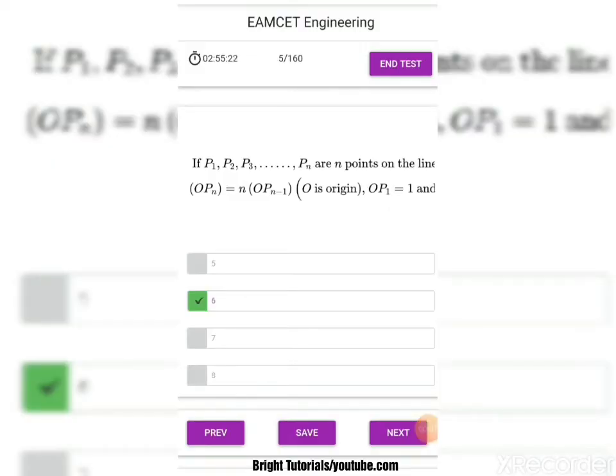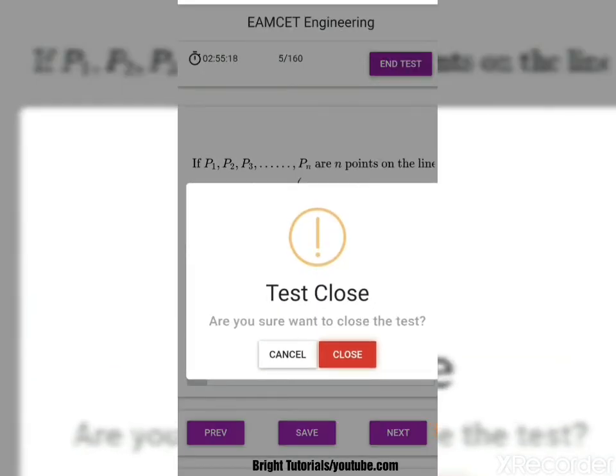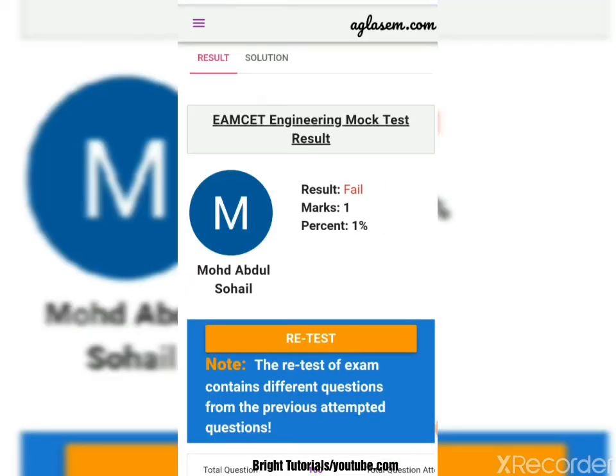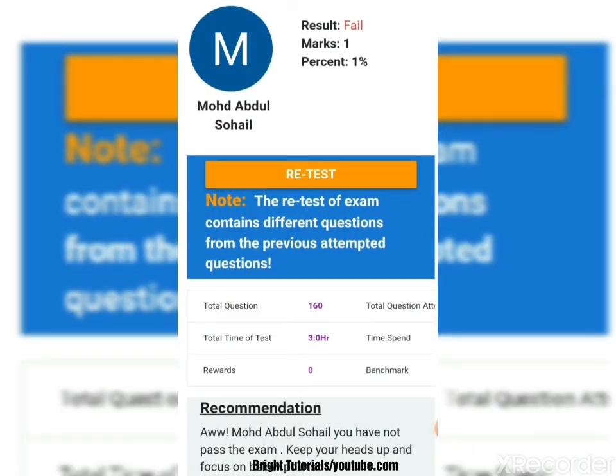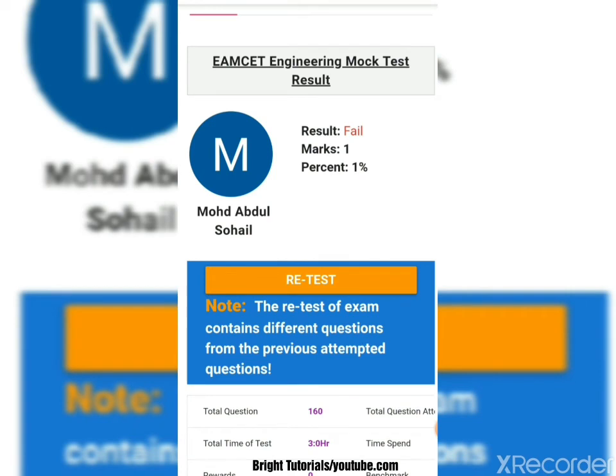After answering all 160 questions, just on the top right you can click on end test. By that there will be a notice: are you sure you want to close the test? Just click on close. Then your final result will be here. In the final result you will get whether you pass or fail, how many marks you have got, and your percentage. If you want to attempt a retest, by clicking on retest you can easily take a retest.